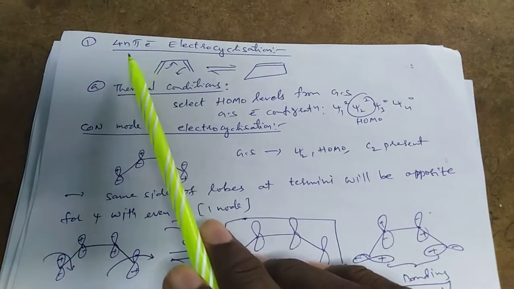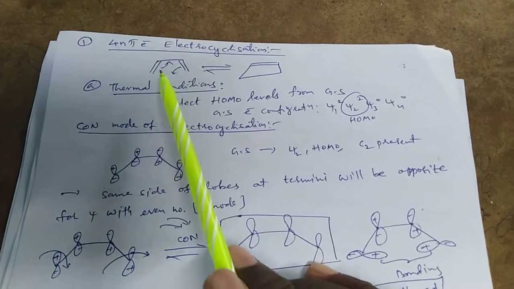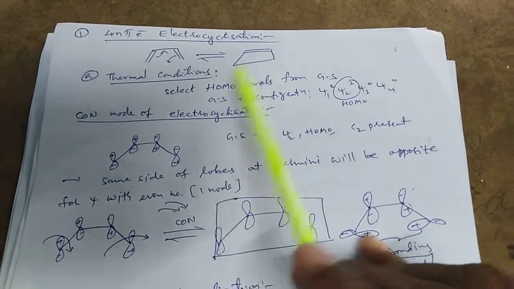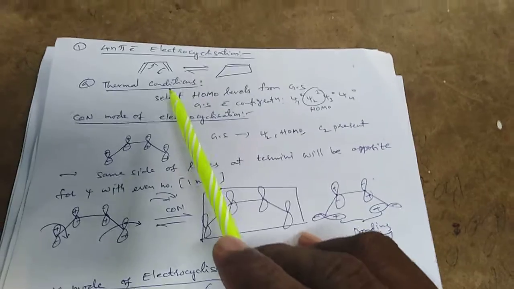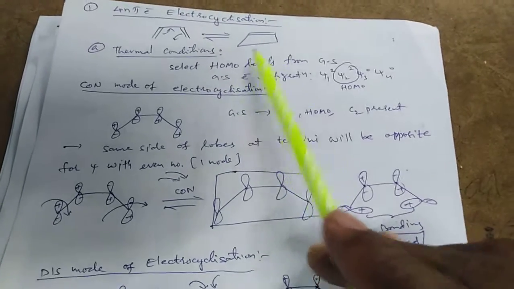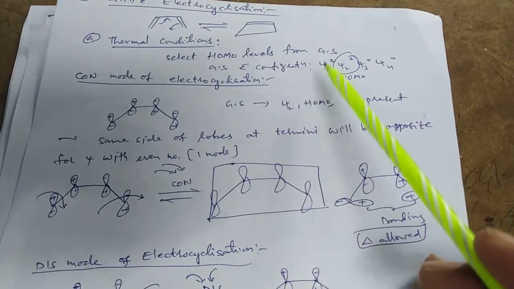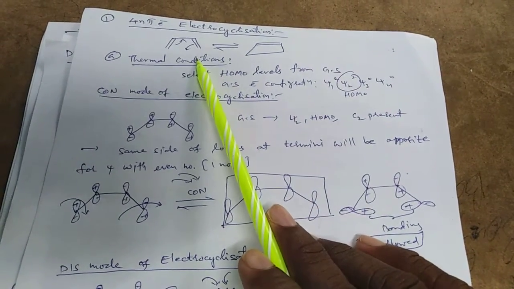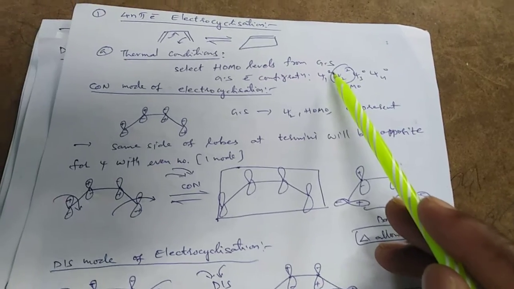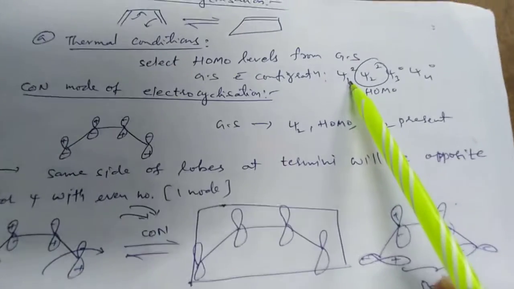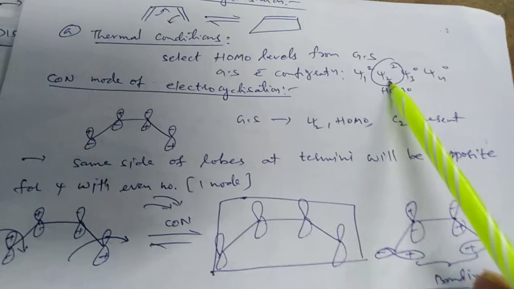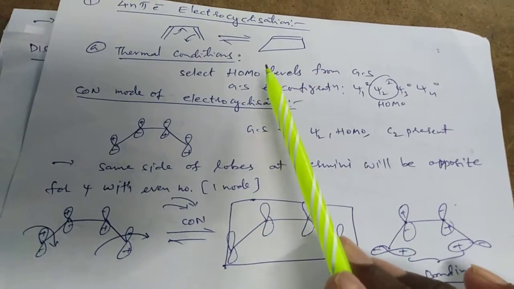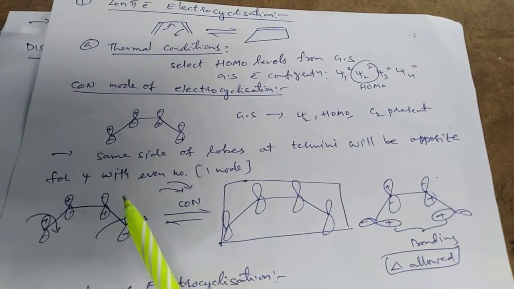Suppose a 4n pi electron system: 1,3-butadiene has 4 pi electrons. It gives cyclobutene. In the thermal condition, the HOMO level from the ground state configuration, Psi1 squared Psi2 squared. 1,3-butadiene has 4 pi electrons, 2 electrons in the Psi1 orbital and another 2 electrons in Psi2. Psi2 is the HOMO for 1,3-butadiene under thermal condition.